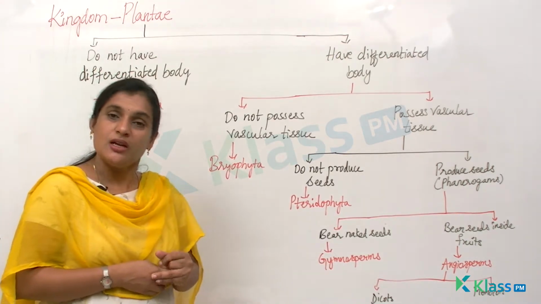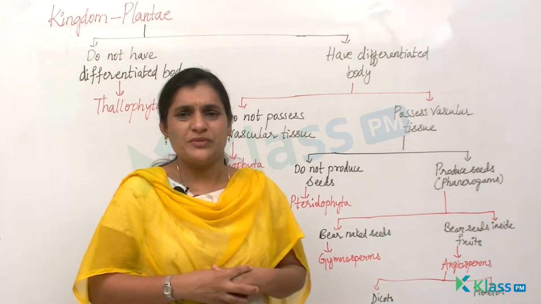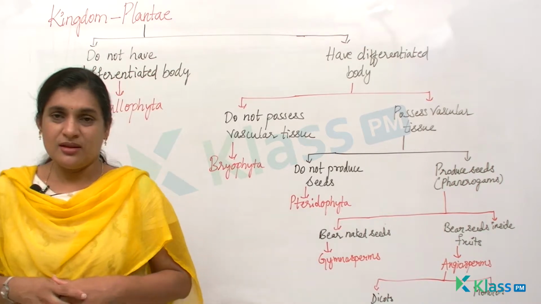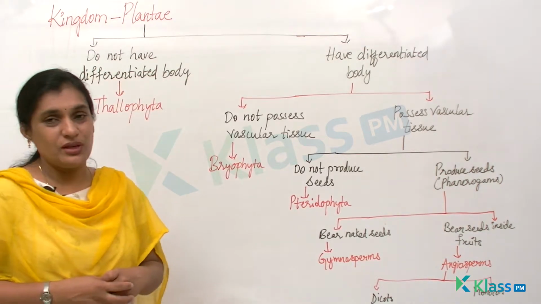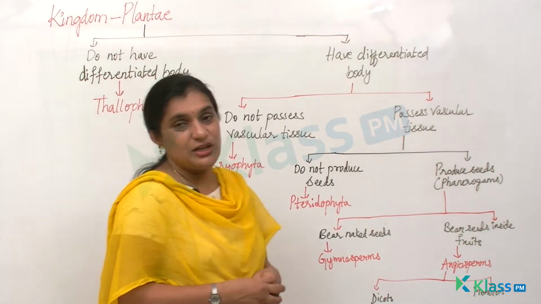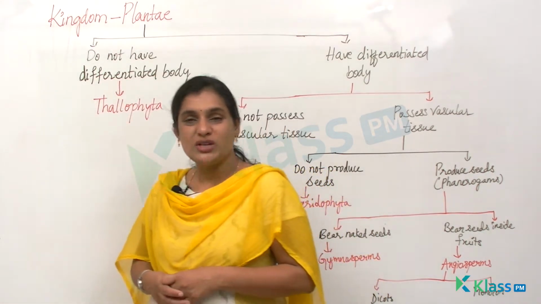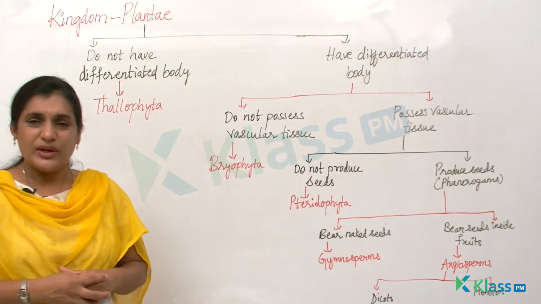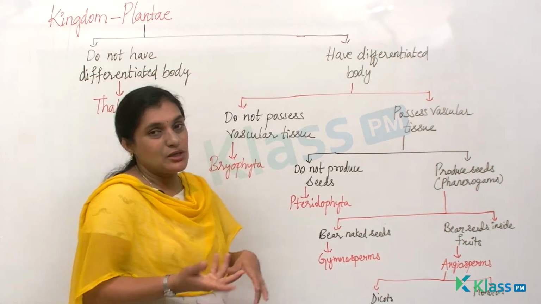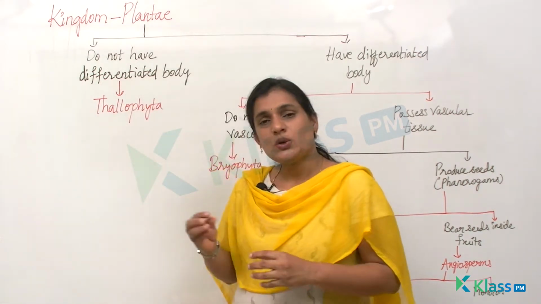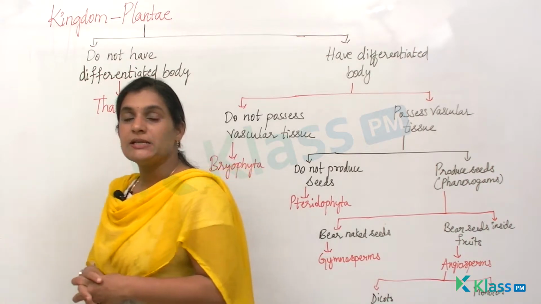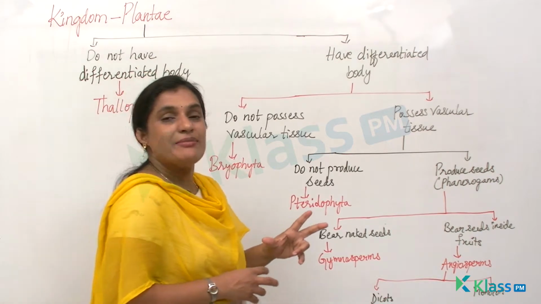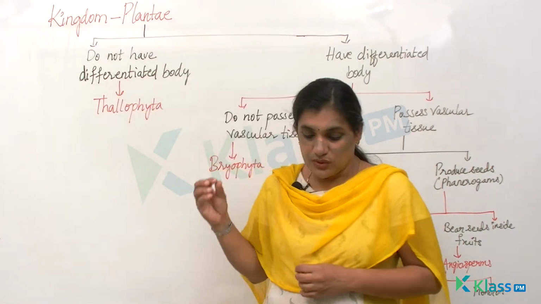The plants synthesize their own food because they have green pigment. I'll ask you one thing. If you wear a green color dress, does that mean that you have chlorophyll and you can make your own food? Definitely not. We don't have pigments in our body. Of course, we have melanin, which gives skin pigmentation. That is why few people look dark and few people look fair. So melanin is a pigment which is present in it. In case of plants, the pigment present helps them to undergo the process of photosynthesis.